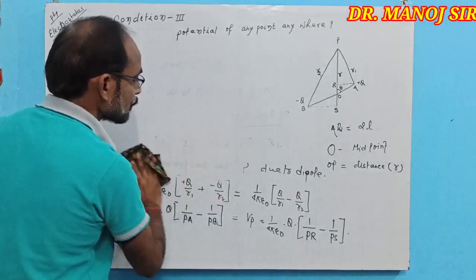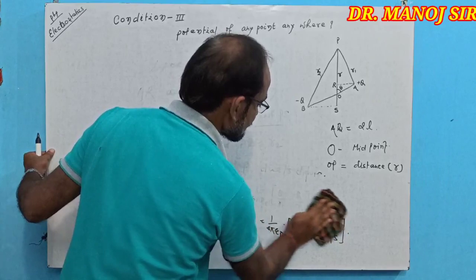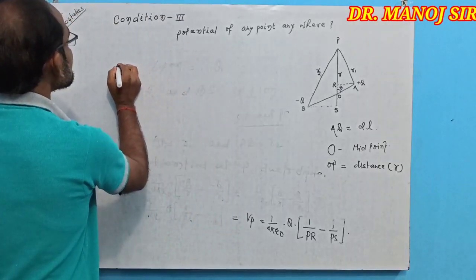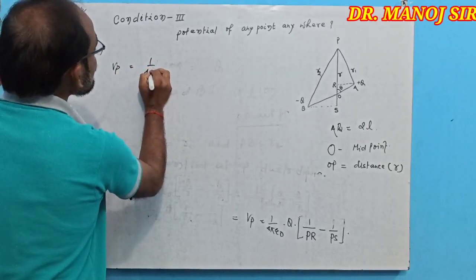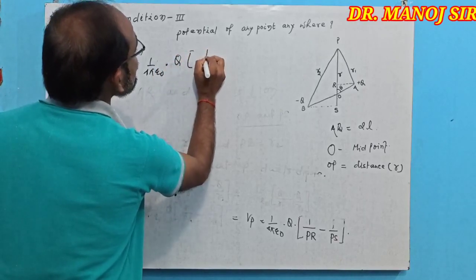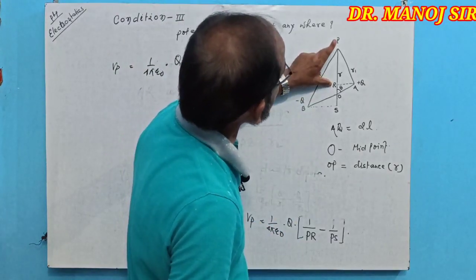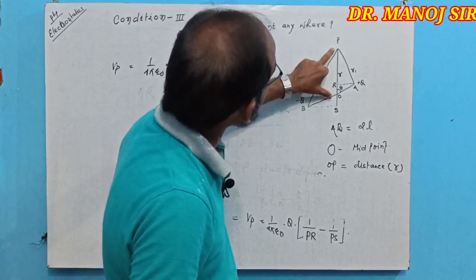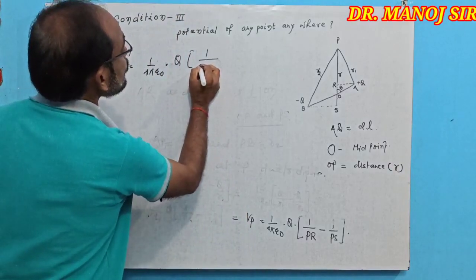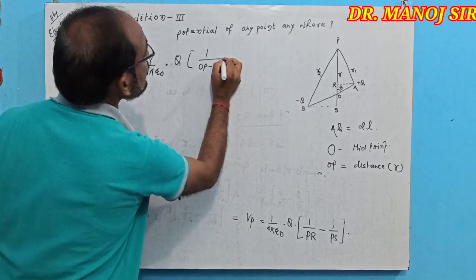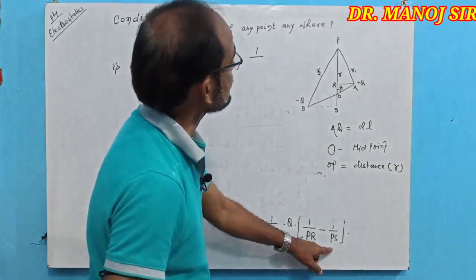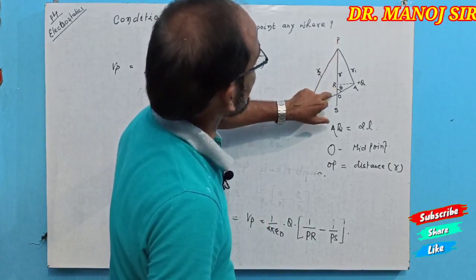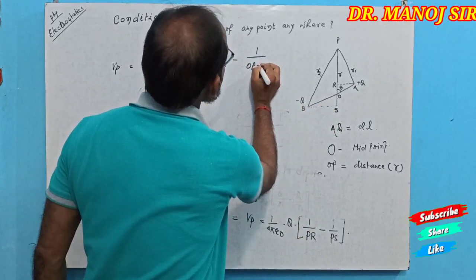Vp equal to 1 by 4 pi epsilon naught into q into 1 by PR, that is written as OP minus OR, minus 1 by PS, which is written as OP plus OS.